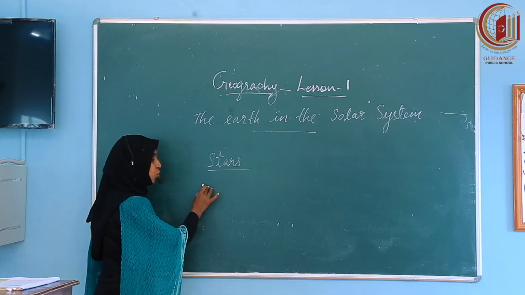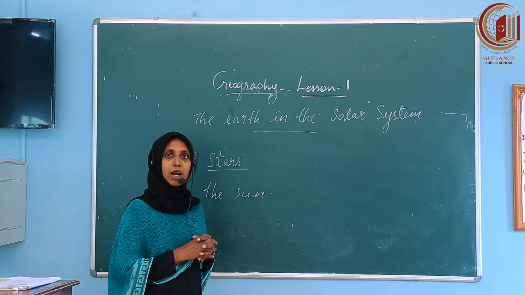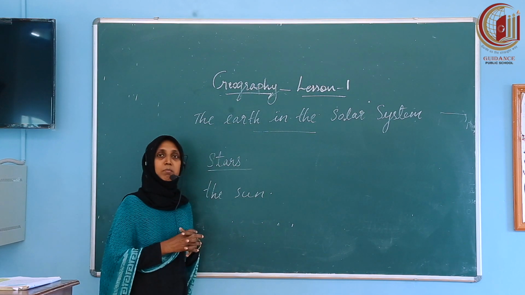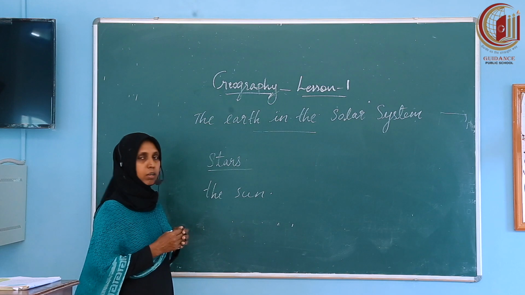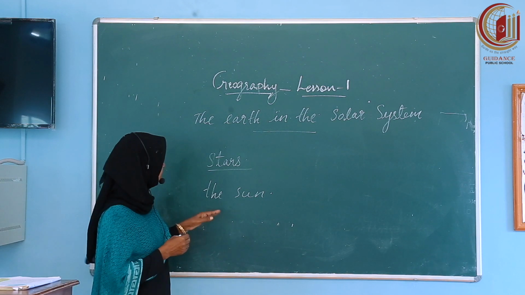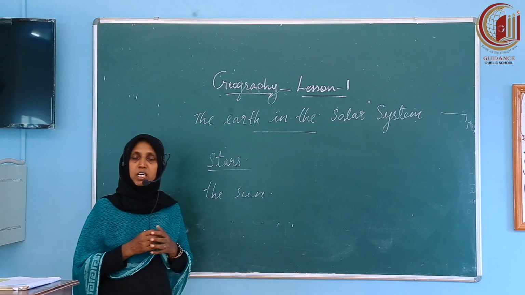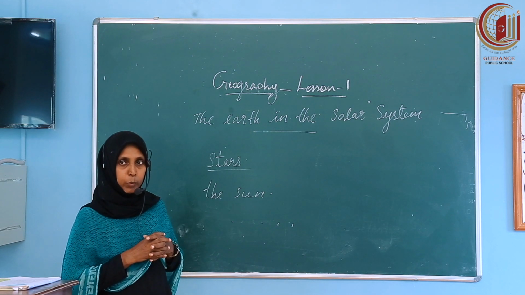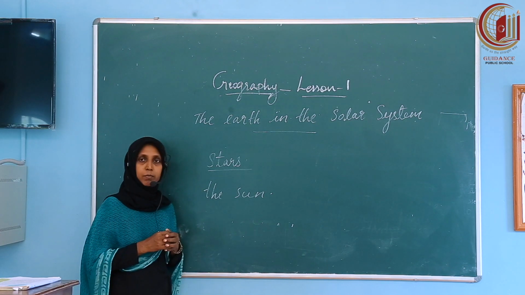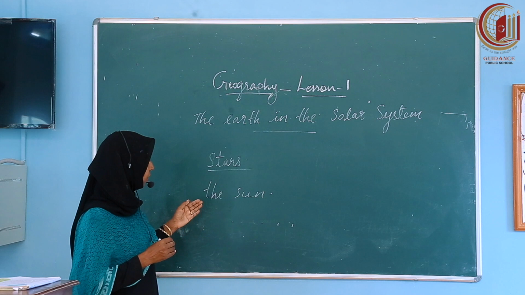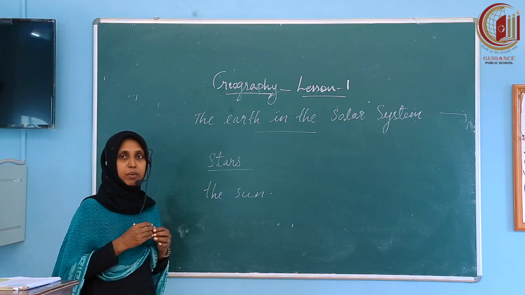Our nearest star is the sun. The sun is a star. It is our nearest star. It is the main source of energy for everything that is found in the solar system. The sun is a medium-sized heavenly body. There are many stars which are bigger than the sun, but we do not feel their size because the other stars are far away from us.